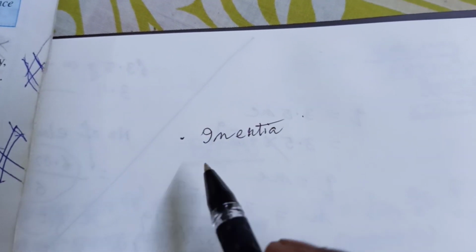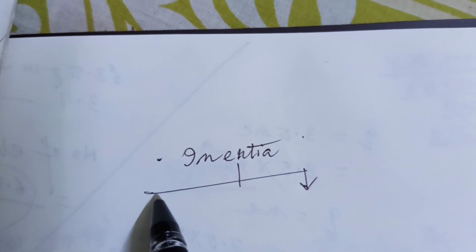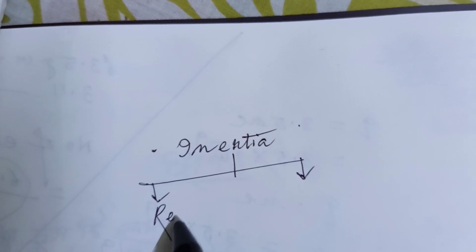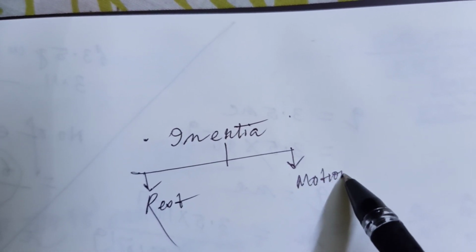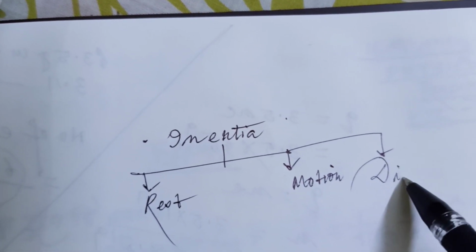We know that inertia is mainly of two types, that is inertia of rest and inertia of motion, and there is another inertia, that is inertia of direction.